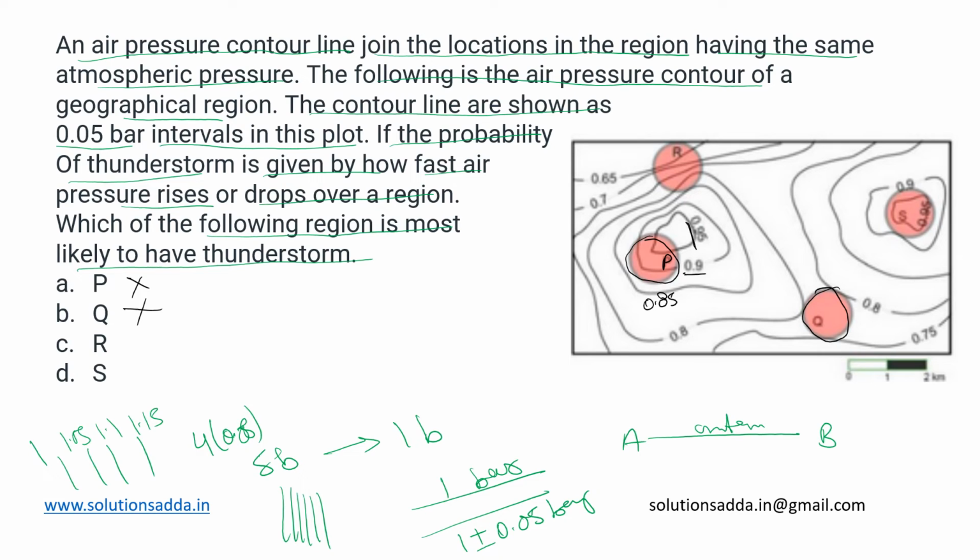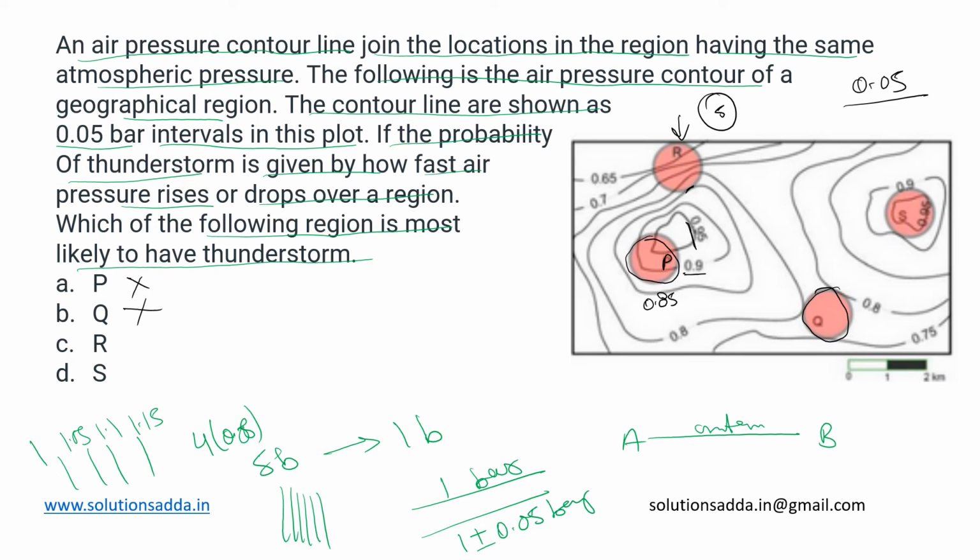It is not changing at any point, so definitely no thunderstorms are possible in this region. Now let us look at R. Over here we can see a huge concentration of contour lines. We can see 1, 2, 3 and 4 contour lines, and this one also touching it, so there are 5 contour lines lying along this region. The air pressure changes by 0.05 bar between every two lines.